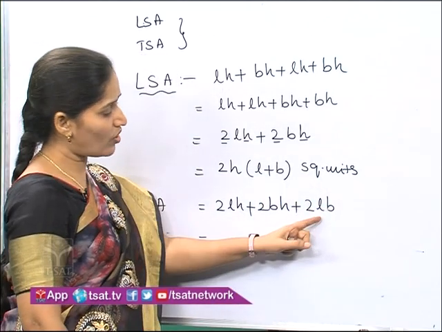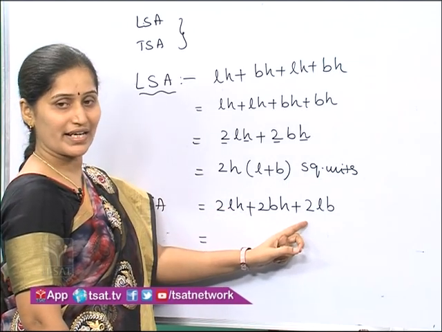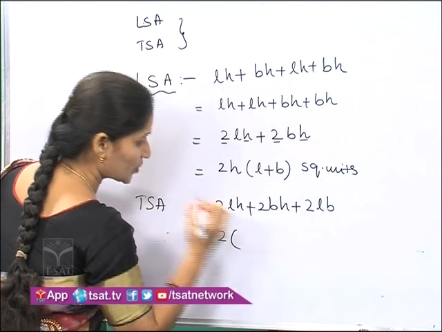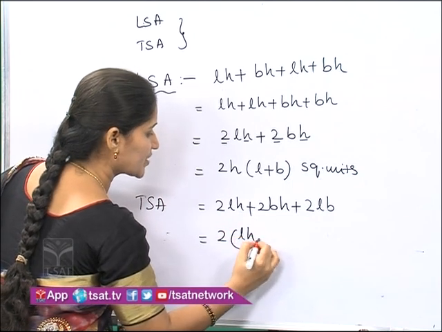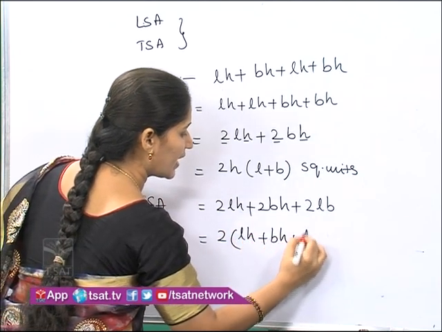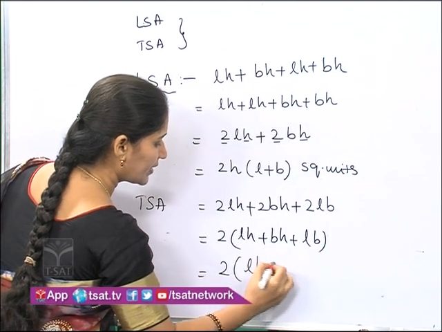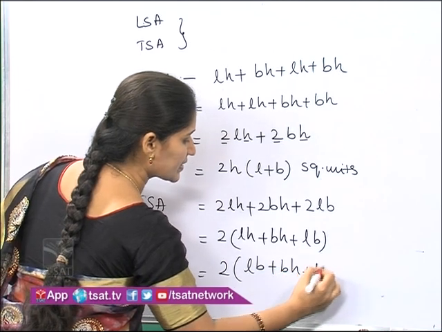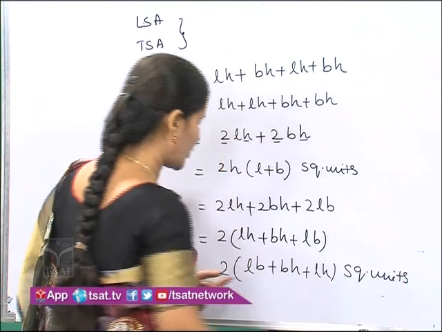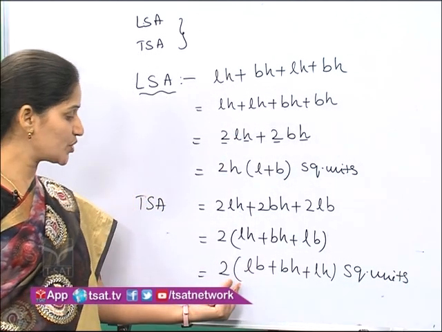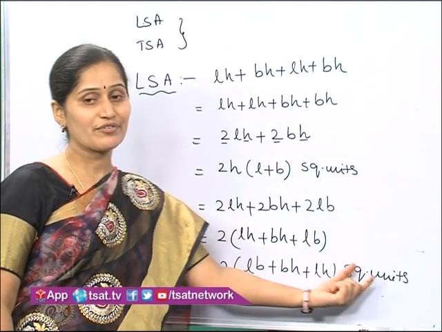What is common in all these? 2 is common in all these, right? So 2 of, I am writing in order, otherwise you can write LH plus BH plus LB. If you want to write in order, 2 of LB plus BH plus LH square units. I have written it in order to remember easily. 2 of LB plus BH plus LH square units.